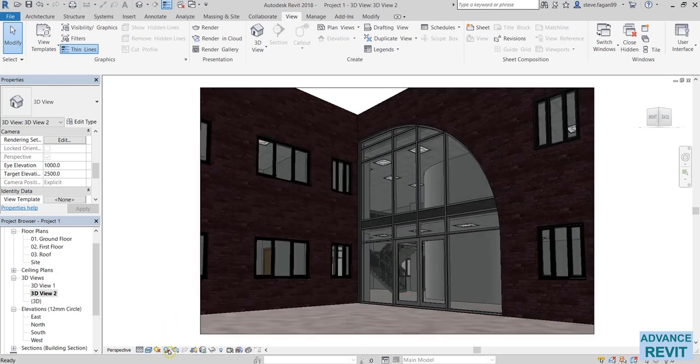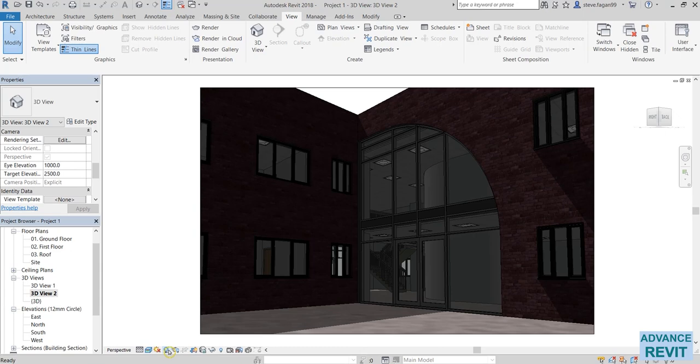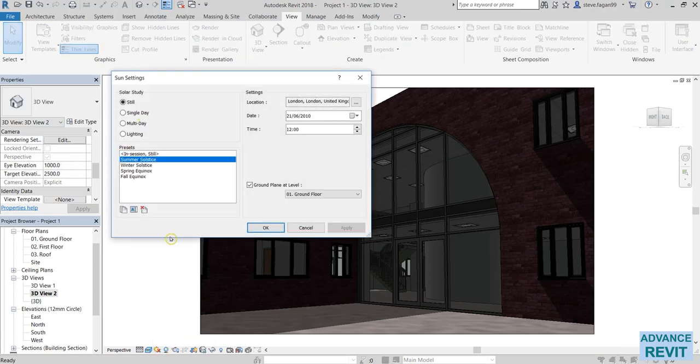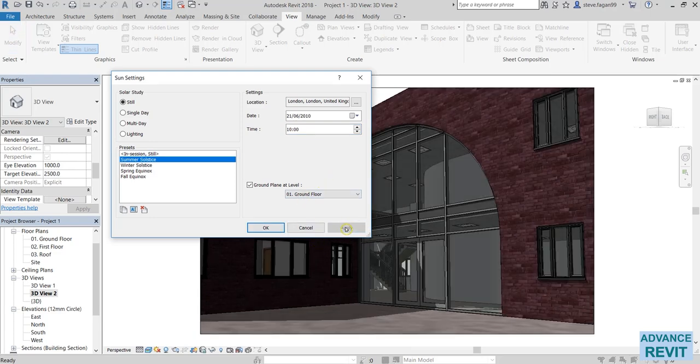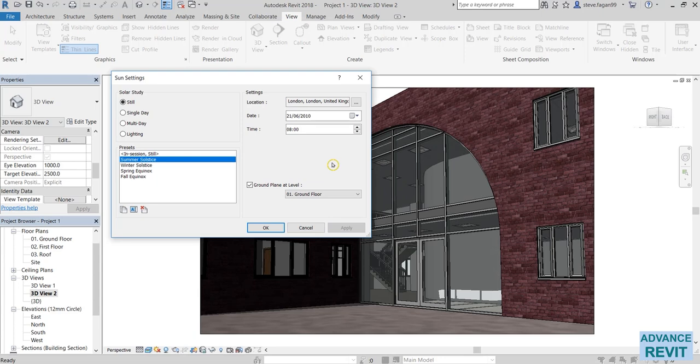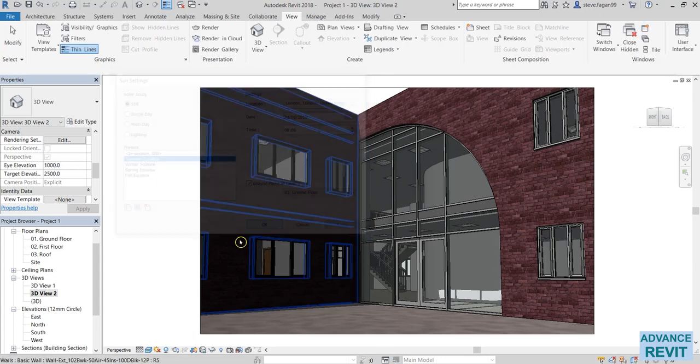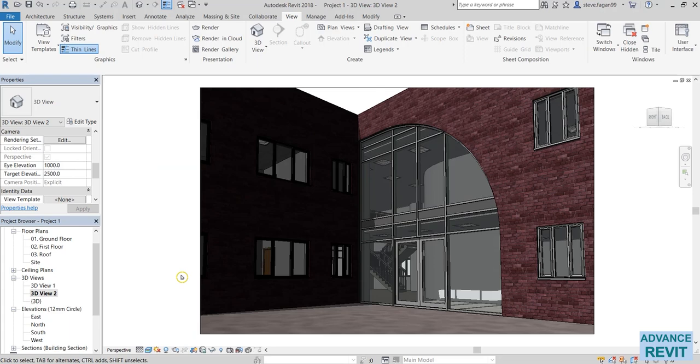Next we're going to turn on our shadows. If you're not happy with how the shadows are displayed, we'll go over to the sun settings. What we can do to adjust the position of the sun is quite simply just changing the time. If I bring that back to say 10 o'clock in the morning, press apply, and say 9. Okay, so 8 o'clock in the morning looks pretty good. So I'll press OK. Now that I'm happy with my shadows and everything, the next step is to render.